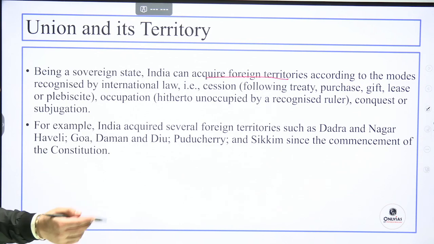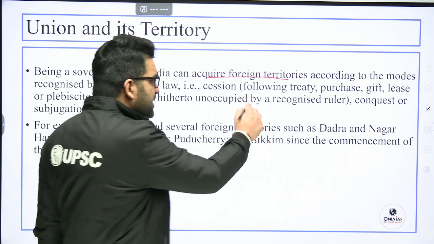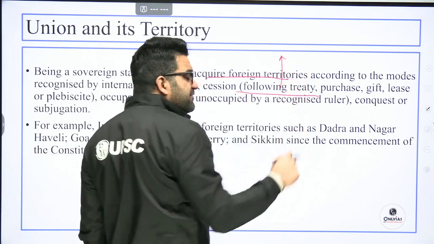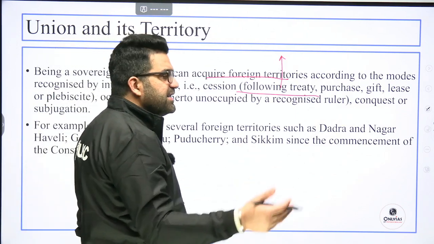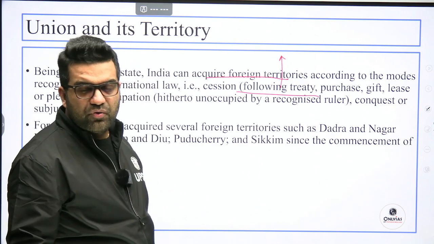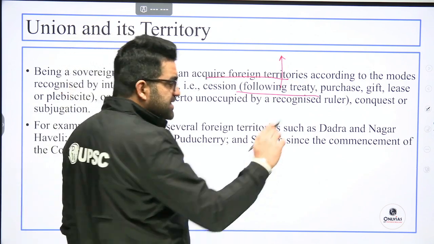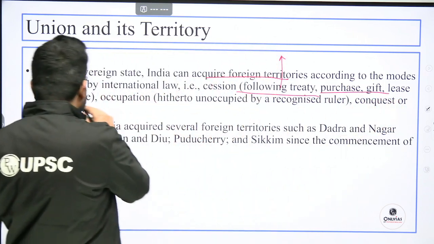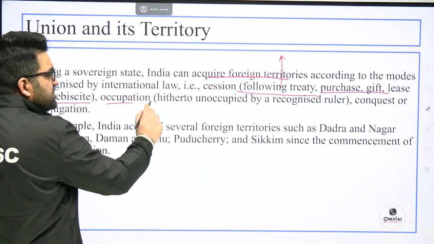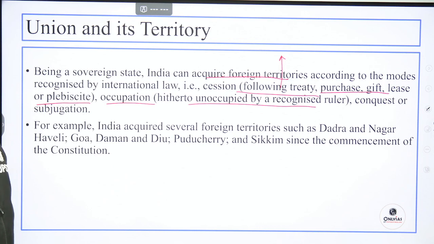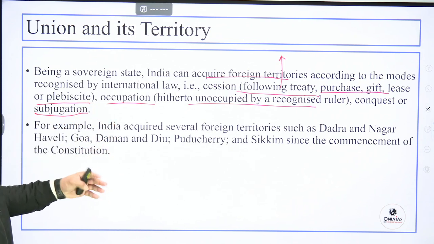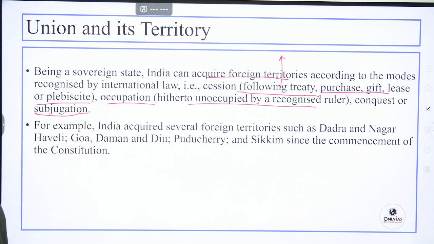Now, India can, by following a treaty peacefully, even though we are a country which preaches the world is a family, so there are peaceful options also: signing a treaty as we have done with the state of Goa, Junagadh, Hyderabad, Sikkim. Purchase, gift, lease, or plebiscite, occupation of territory hitherto unoccupied by a recognized ruler or a nation state. Conquest or subjugation are the last options that India might consider. Now, these are hypothetical situations only.